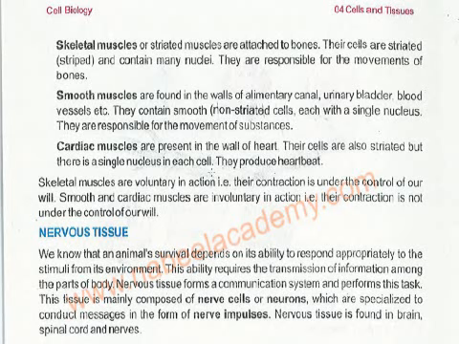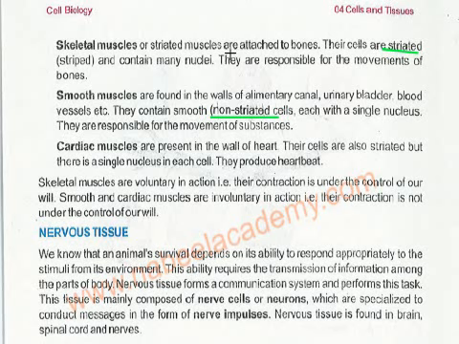Skeletal muscles or striated muscles are attached to the bones. Their cells are striated, meaning striped, and contain many nuclei. They are responsible for the movement of the bones. The smooth muscles are found in the walls of the alimentary canal, urinary bladder, and vessels. They contain non-striated cells. So there is one difference: here they are striated, and here they are not striated.